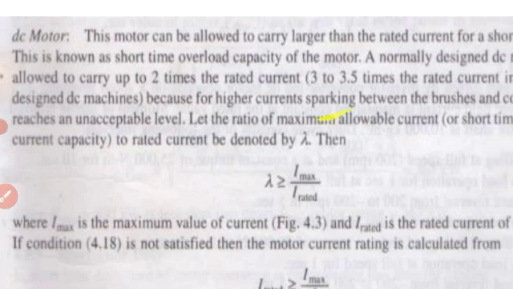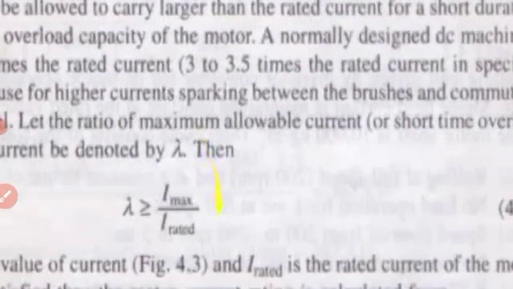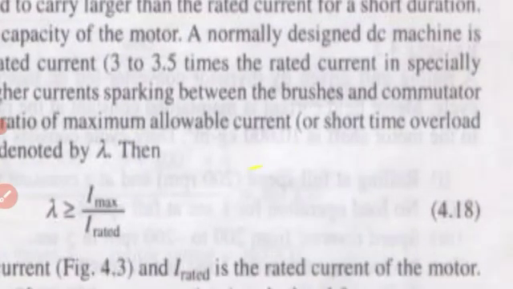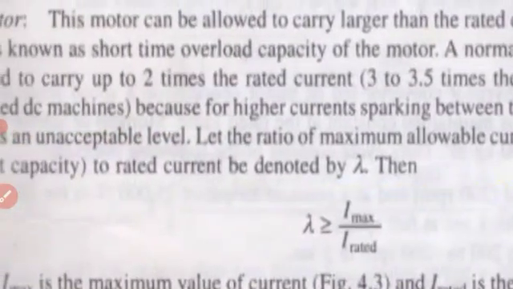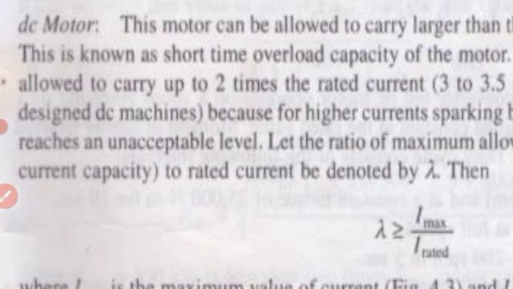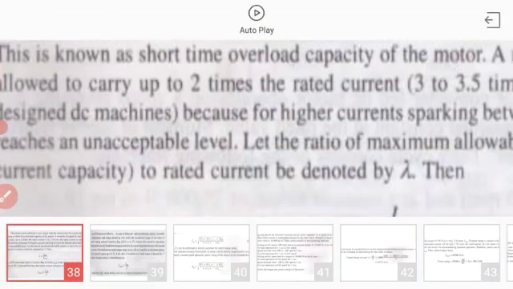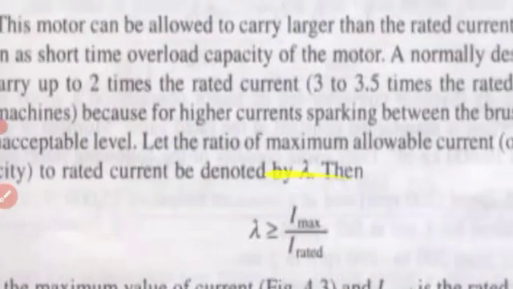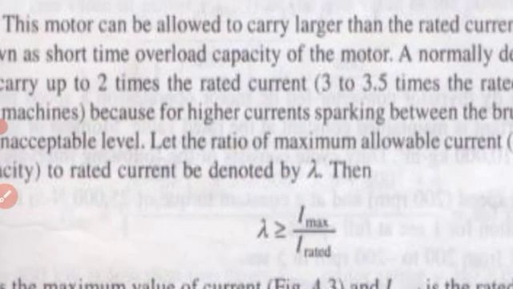Or 3 to 3.5 times the rated current in specially designed machines, which draw more current during a short interval of time. Please note, it is a short interval, not continuous. In general, for a 10 amp motor we can load 2 times the rated current; specially designed machines 3 to 3.5.